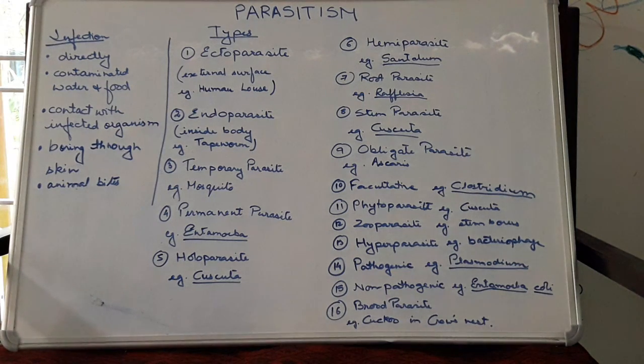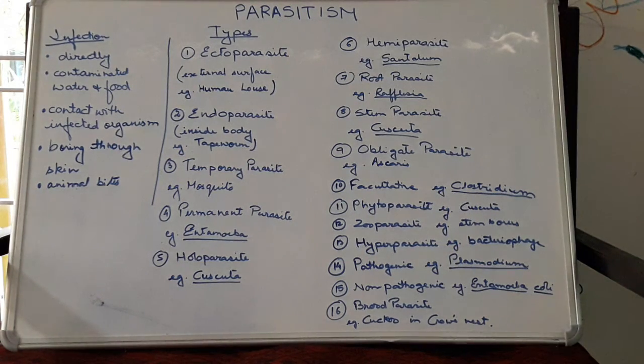Next comes the phytoparasite. Phyto means plant. So the parasite which lives on the plant and takes the plant as the host is called the phytoparasite. For example, Cuscuta, the holoparasite, is almost the same. Then zooparasite. Zooparasite means the animal which has adapted a parasitic mode. So those are called the zooparasites, like the stem borers. These are animals or insects which act as parasites.